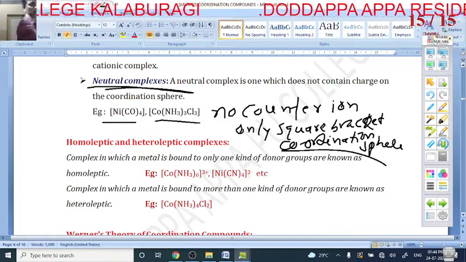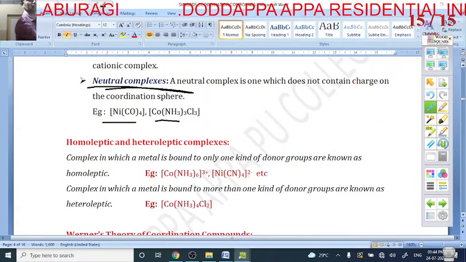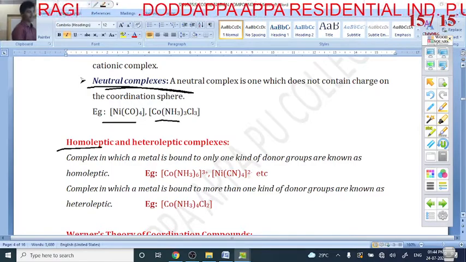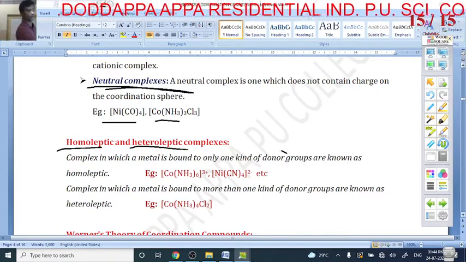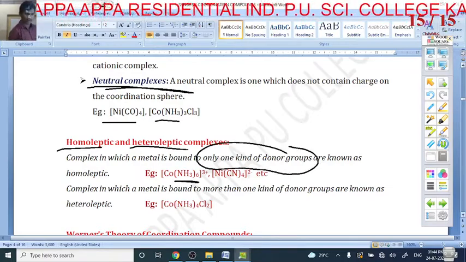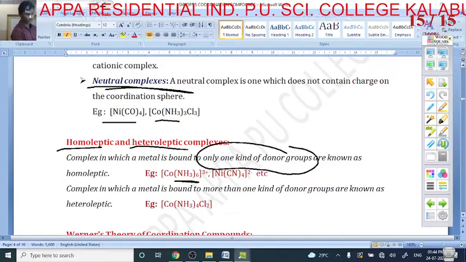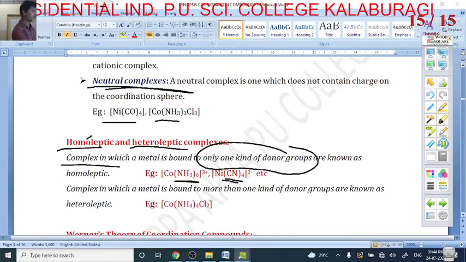The next important thing is that homoleptic means same and heteroleptic means different. A complex bound to only one kind of donor group is homoleptic. Here ammonia is the only kind; all the ligands are ammonia, or all are cyanide. All ligands are the same, so it is called a homoleptic complex.